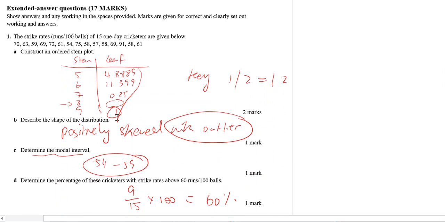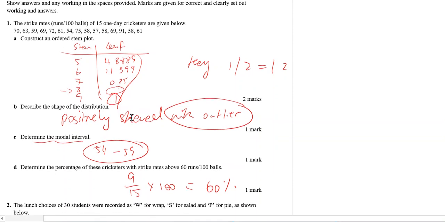Question D. Actually, let me check the modal interval. How many 50s do we have? 1, 2, 3, 4, 5, 6. Okay, I'm missing a value there. There should be 6, so that should be a bit higher. So the modal interval is 54 to 59. I think I've made a mistake somewhere here. I'm missing a value, so just double check that.